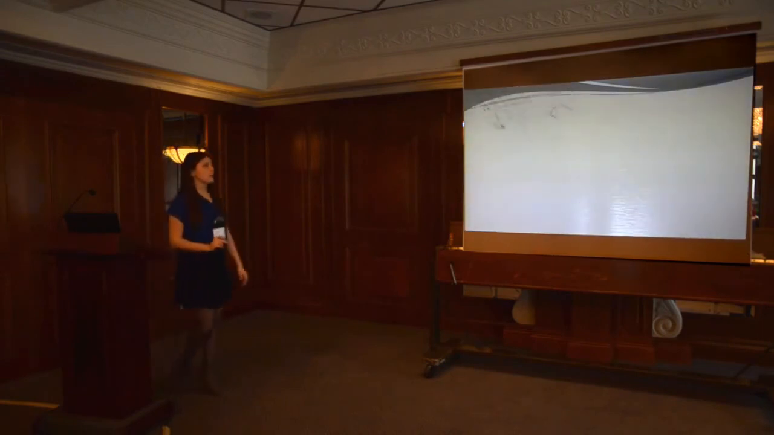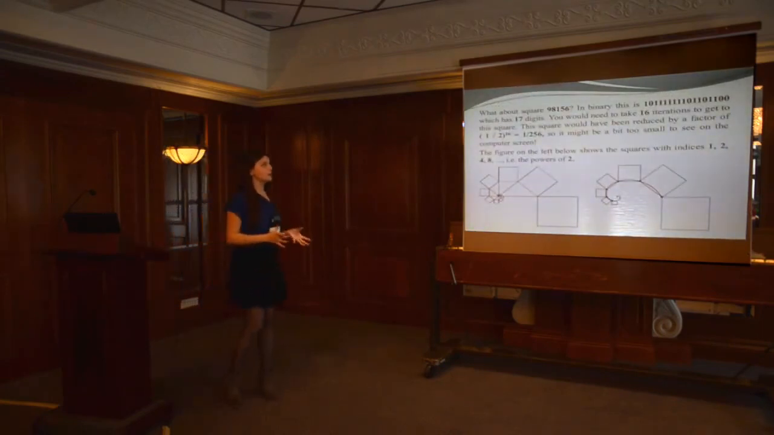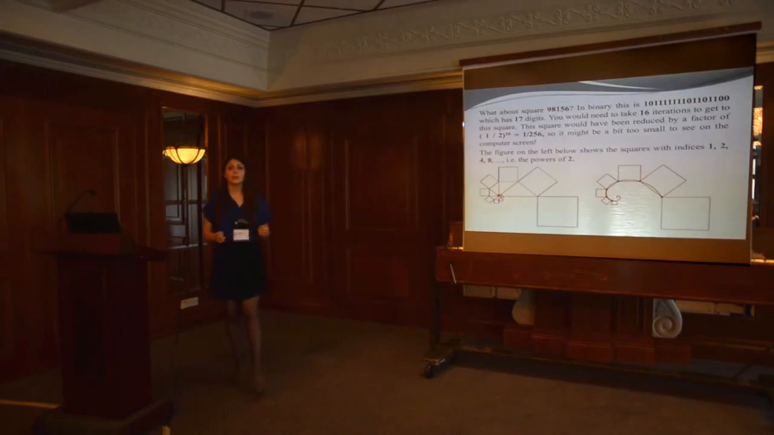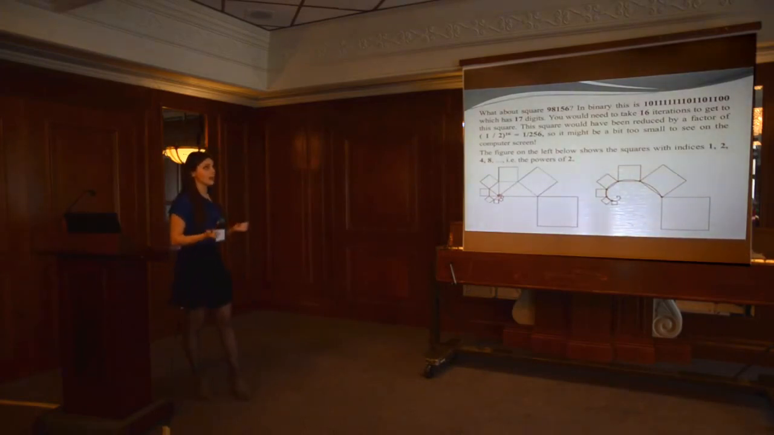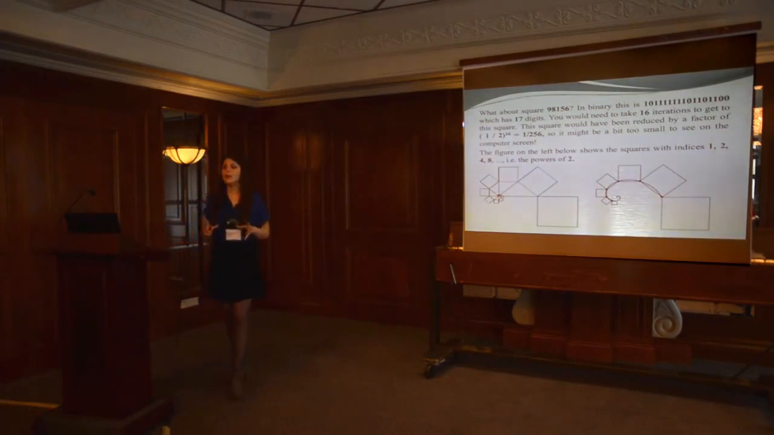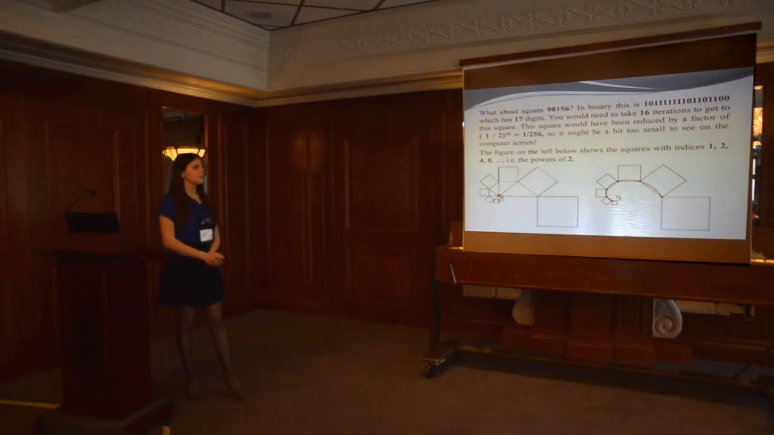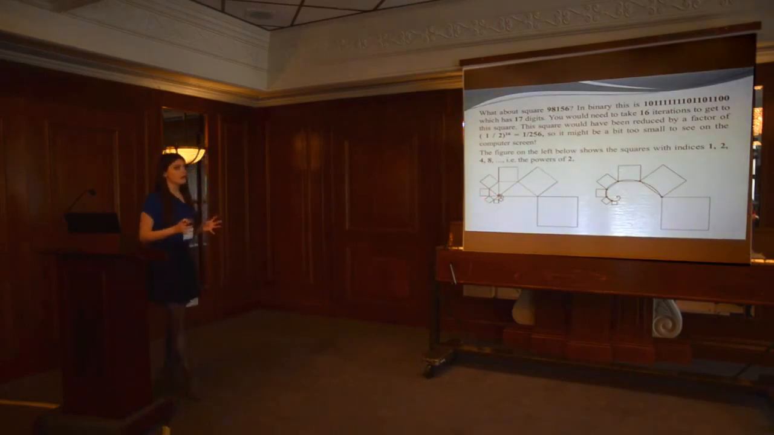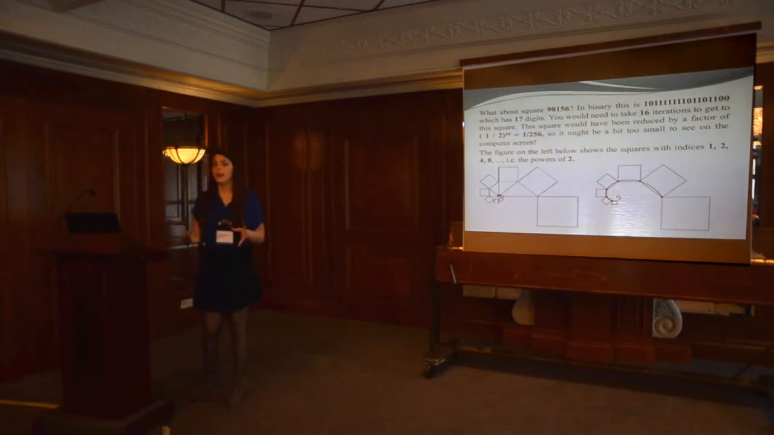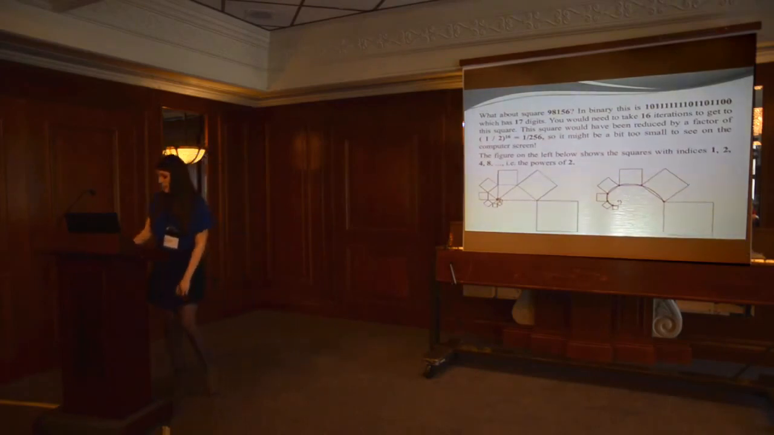But what about the square with number 98,156? In binary, it will have 70 digits, but we need to take 16 iterations to get to this square. Actually, the area of this square will be 256 times smaller than the area of our initial square. The figure below shows the squares with indexes 1, 2, 4, 8, and so on. We can see that they construct a spiral. Thus, we prove that our Pythagorean tree consists of an infinite number of spirals.